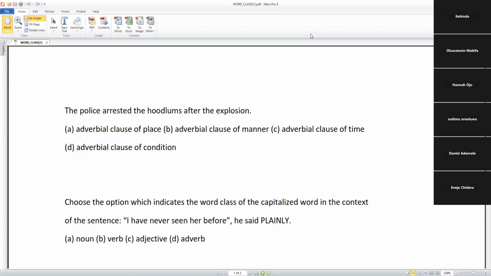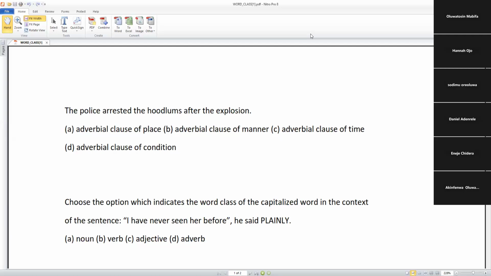If you look under adverbial clause of place, you see where. That will be talking about a place. For manner, I can't really get an example now. But when you talk about time, you look at soon, when, after, before.